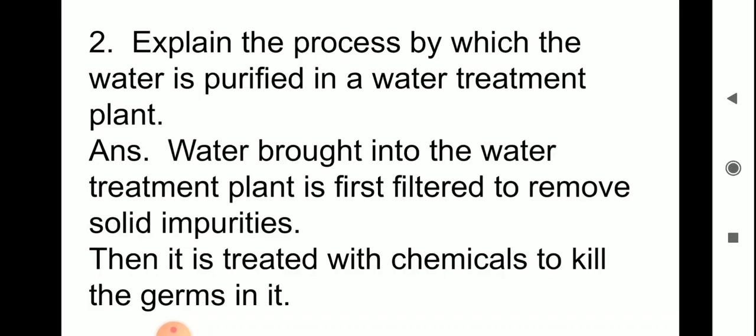Explain the process by which the water is purified in a water treatment plant. Water brought into the water treatment plant is first filtered to remove solid impurities. Then it is treated with chemicals to kill the germs in it.